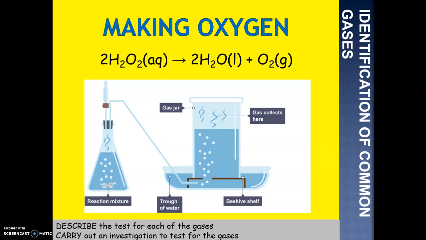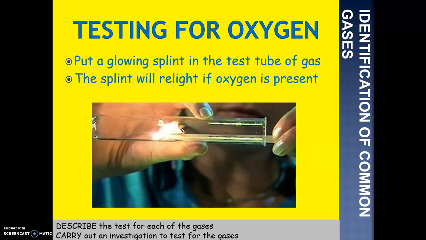So this is how we extract oxygen from the reaction mixture of hydrogen peroxide, which is H2O2. Just an example there. Now, to simplify it down, testing for oxygen is simply by putting a glowing splint, which is a lit splint, so it's been set alight, in the test tube of gas. If the splint relights, oxygen is present, but if it goes out, there is no oxygen. So that's the key part there. Once you get down, please pause the video, make sure you add that in.